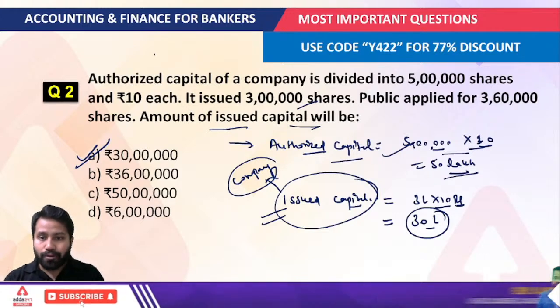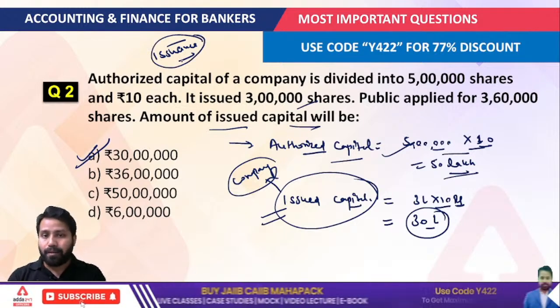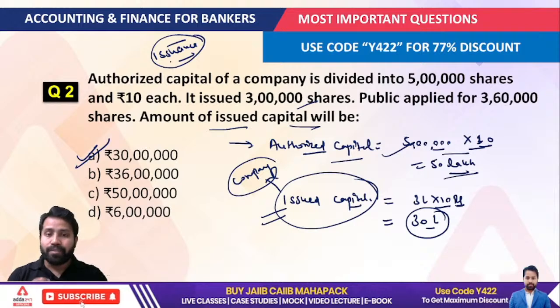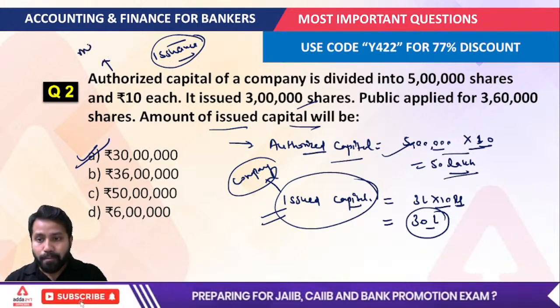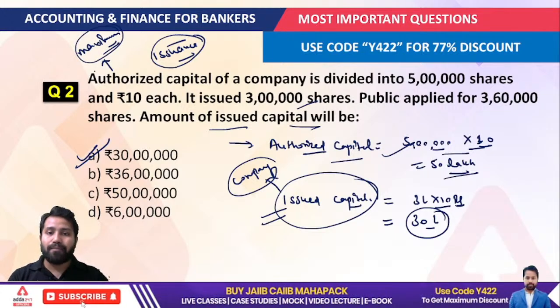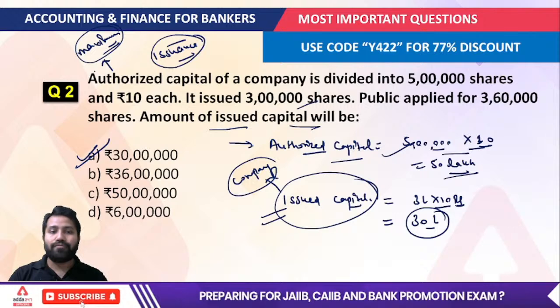Whenever we are talking about the issued capital, just remember it is all about how many shares are issued by the company. You always remember that. Whenever we are talking about the authorized capital, this is considered as the maximum capital, that is, the maximum capital that the company can raise through shares. Okay, can raise as share capital, right? So this you have to understand.